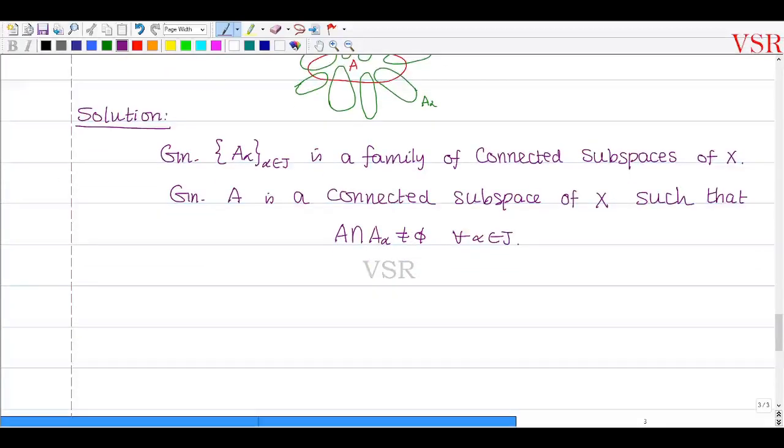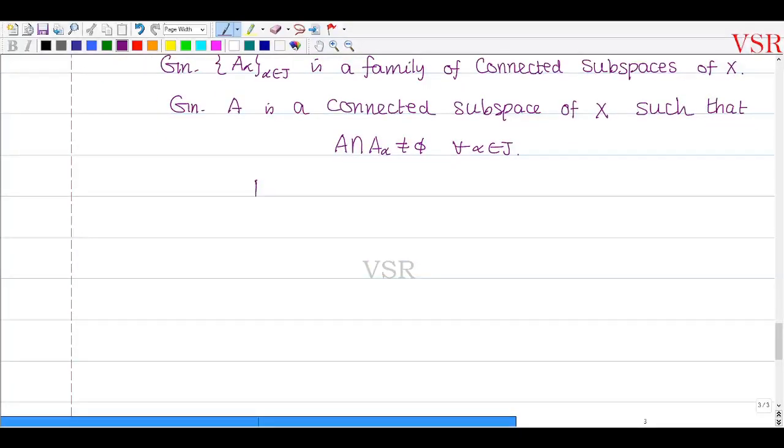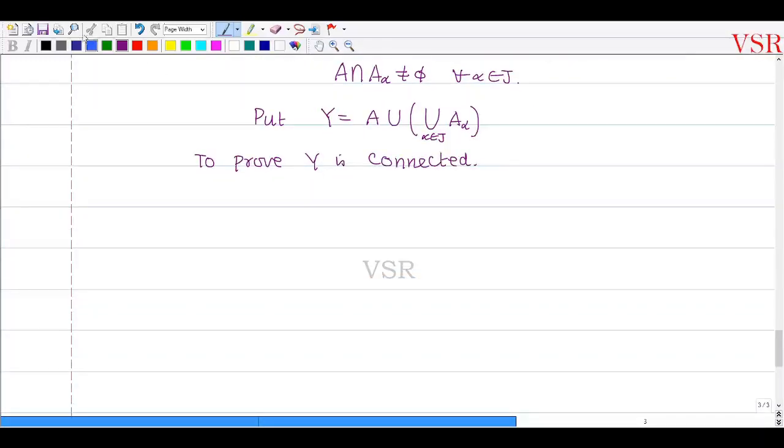Okay, இப்போ நான் என்ன proof பண்ணணும் அப்படின்னா, put that is what I can say, this capital Y which is equal to A union, I call it the union of all A alpha where alpha belongs to J. இப்போ என்ன proof பண்ணணும்? To prove capital Y is connected. Okay, அப்போ again மறுபடியும் என்ன பண்ண போறேன்? Suppose Y is not connected. Okay, suppose capital Y is not connected.